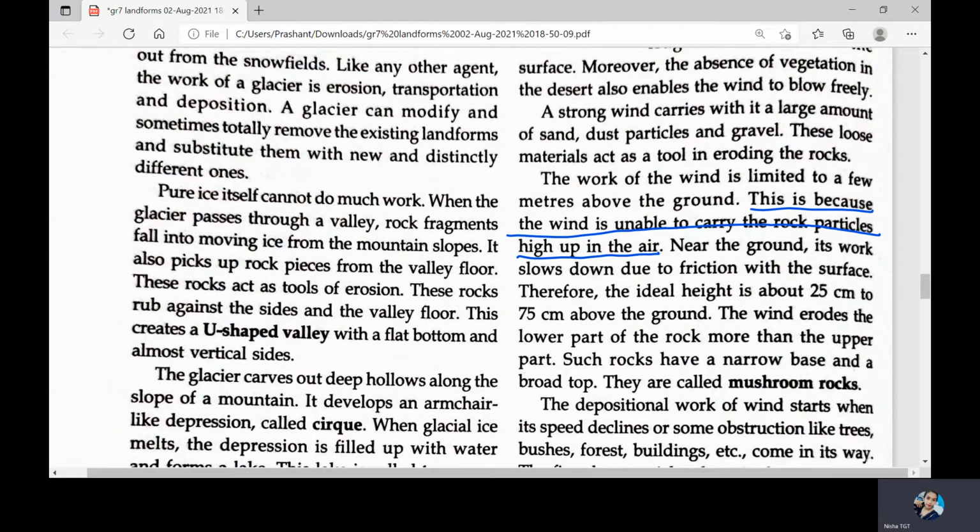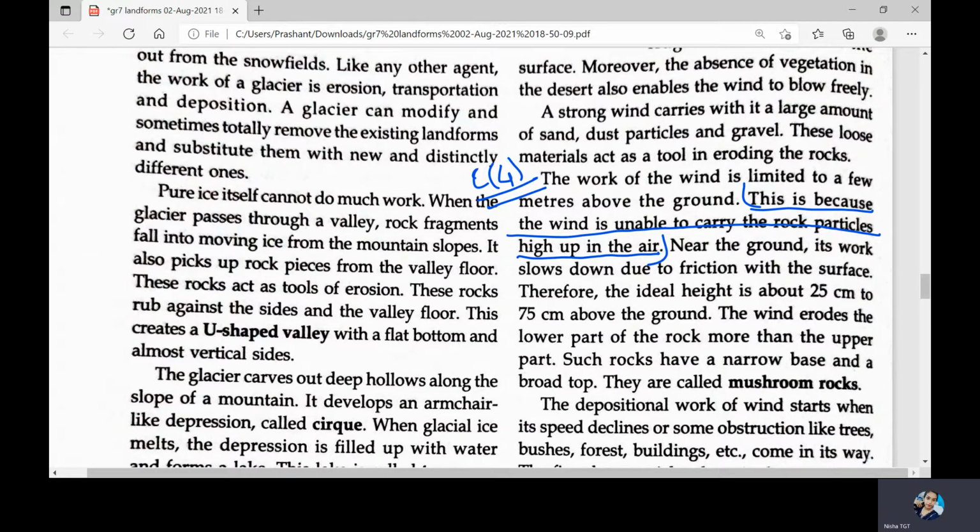So no need to write the entire long answer because it is asking for the short answer only. So you can write from here till here only: that the work of wind is limited to a few meters above the ground because the wind is unable to carry the rock particles high up in the air. So this is the answer for C4. Now we have done all the short answer questions. We shall move now to D, long answer questions.